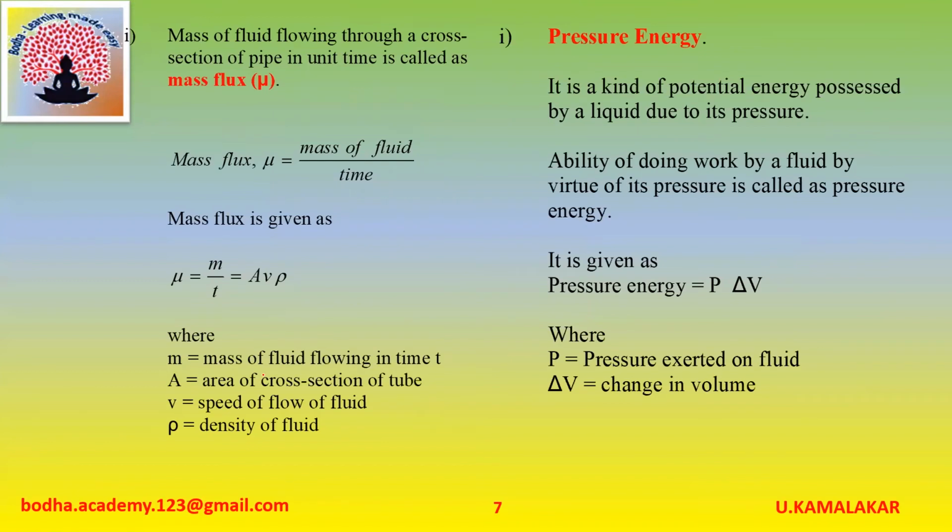Next topic. Mass of fluid flowing through a cross section of pipe in unit time is called mass flux. That is, mass flux mu is equal to mass of fluid by time. Mass flux is given as m by t, that's also equal to A V rho, where m is mass of fluid flowing in time t, A is area of cross section of tube, V is speed of flow of fluid, rho is density of fluid.